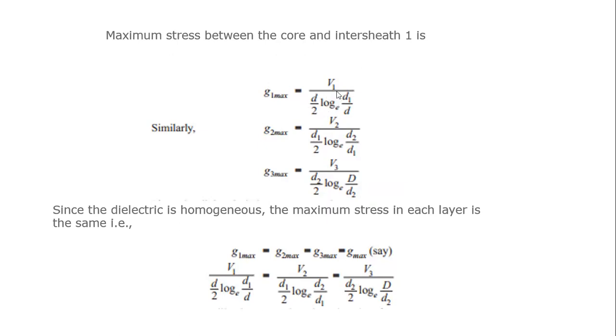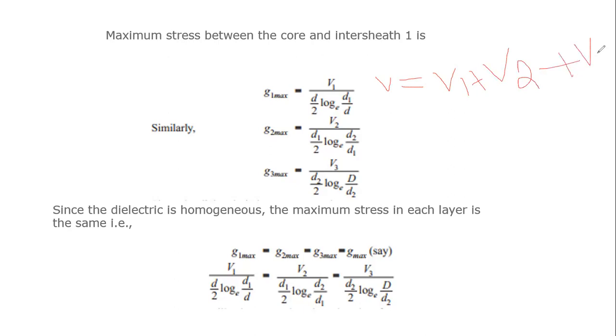By using this maximum stress, we easily find the potential gradients for the overall cable. What is the formula? The overall potential gradient is V, where V is equal to V1 plus V2 plus V3.